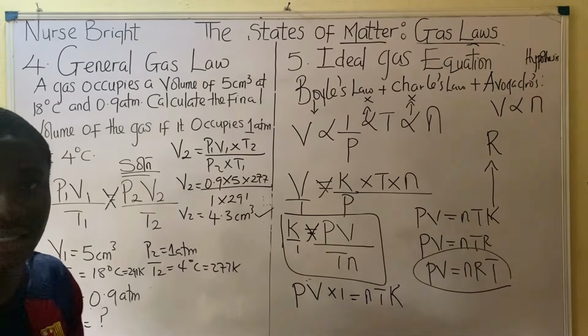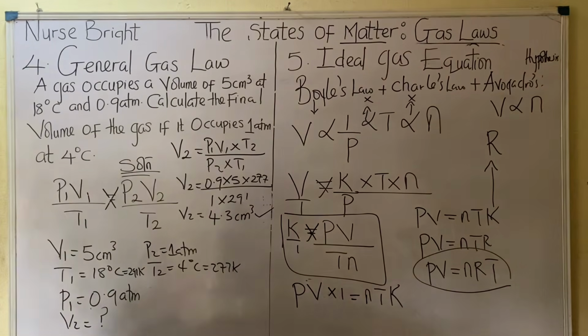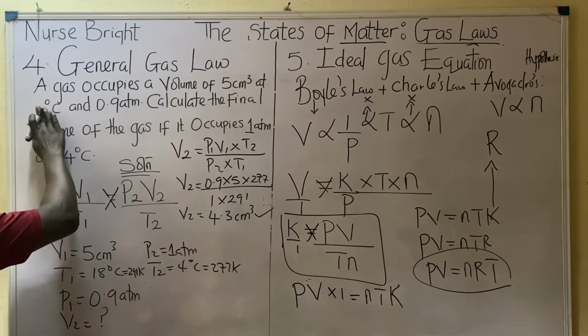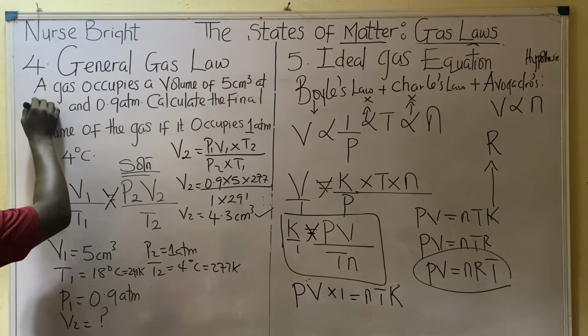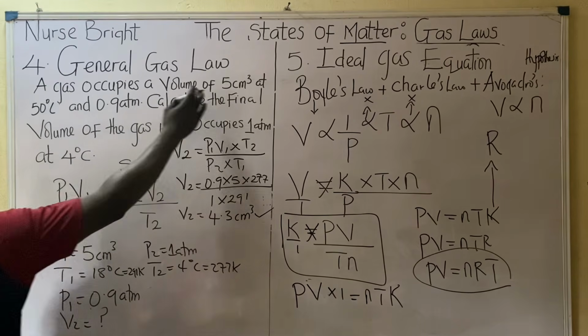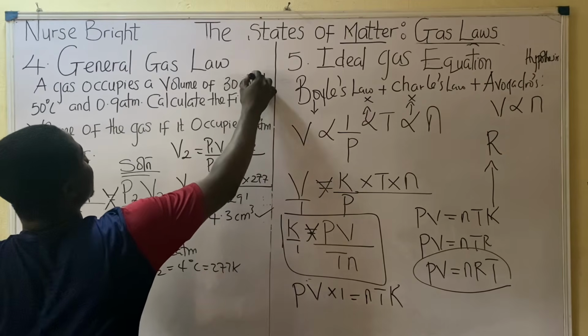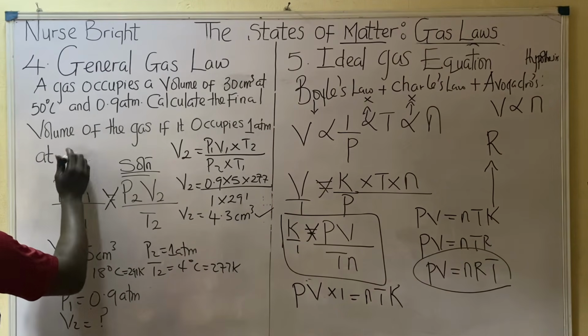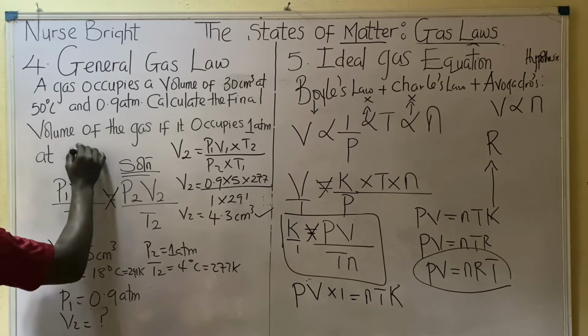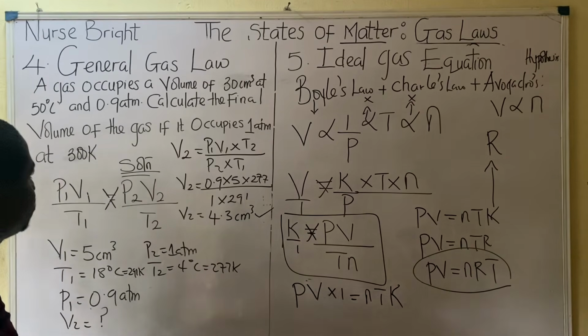It's extremely easy. I'm going to give you one practice question, so you solve and provide the answer in the comment section. Let's say the temperature was changed to 50 degrees Celsius, the other temperature was, let's say, 30 degrees Celsius, and this temperature was given to be, let's say, 300 Kelvin. So how do you solve a question under this aspect?